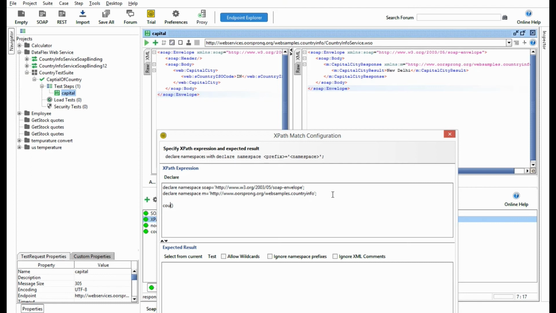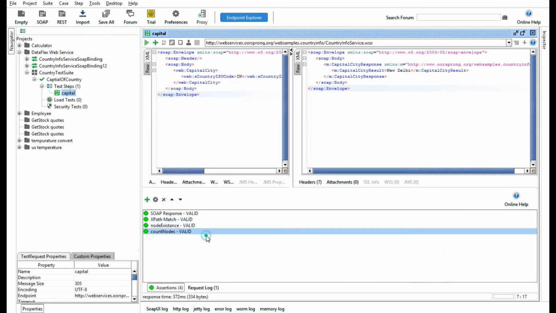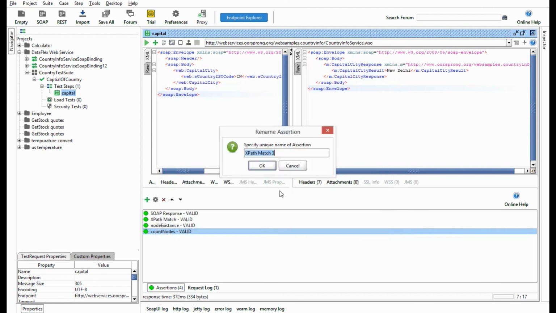So for that we have the count function there, and this count is 1 and it matches, right? So it checks how many nodes are there. Let's say here it is 1, so I have given expected as 1, so this test is also getting passed. Okay, the next is, see here, one more property, content XPath match.